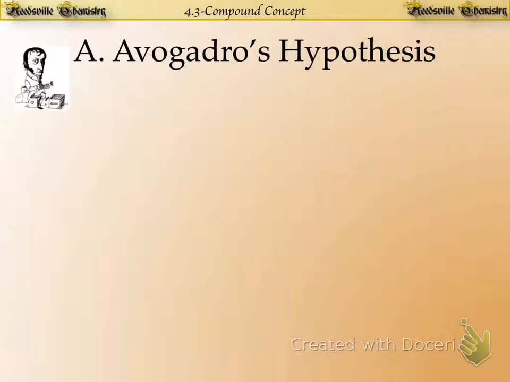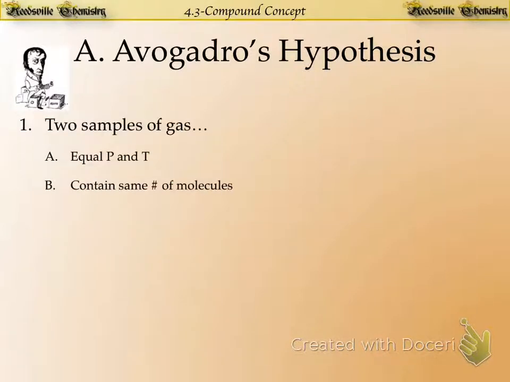So we start with this dude named Avogadro. Avogadro was a chemist that worked a lot with gases and came up with a law, and he said equal volumes of gases have the same number of particles if those gases are at the same pressure and temperature. This is essentially the hypothesis he puts forth, and his hypothesis is thus proven to be true. He says two samples of gases with the same pressure and temperature contain the same number of particles.